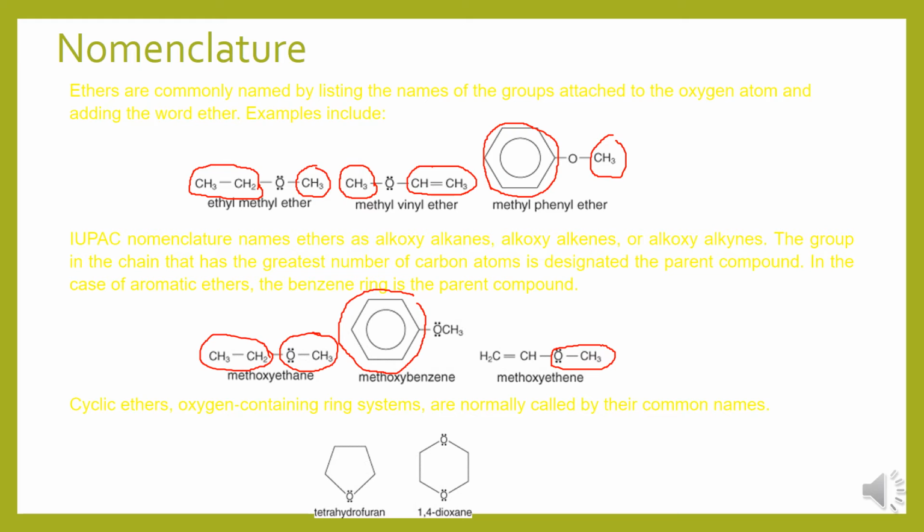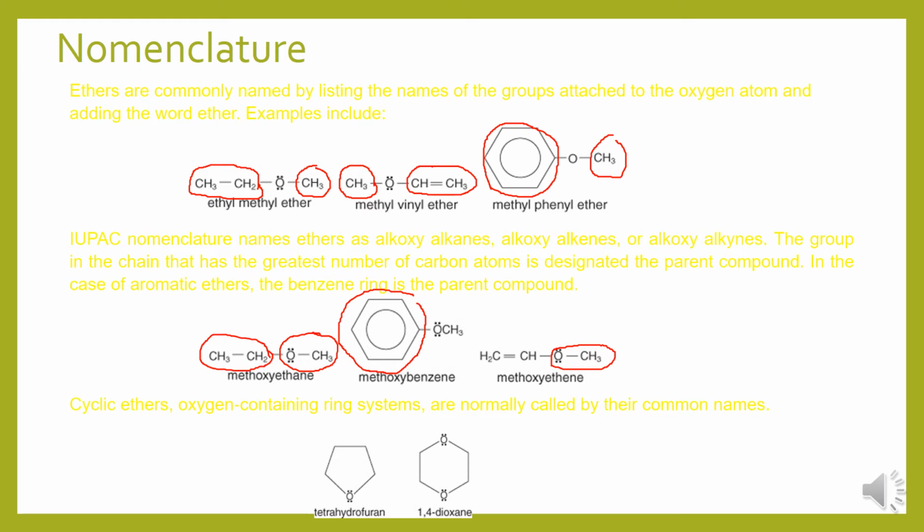So one can easily write the nomenclature of ethers in both cases, the common name as well as the IUPAC name. While writing the common name, list the names of the groups attached to the oxygen atom and add the word ether at the end. In the case of IUPAC nomenclature, the ethers are named as alkoxyalkanes.